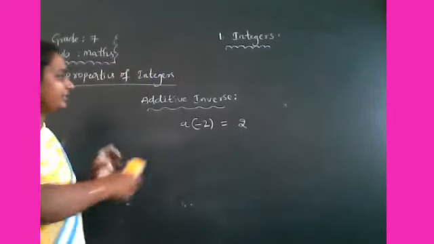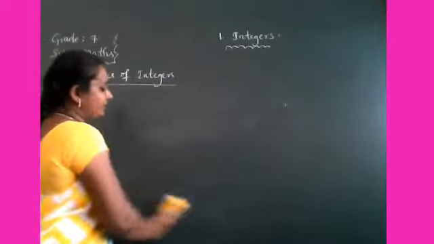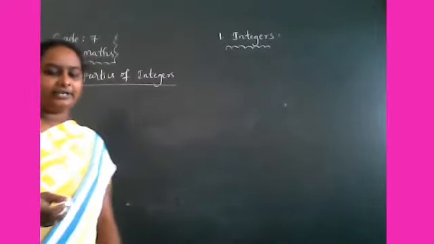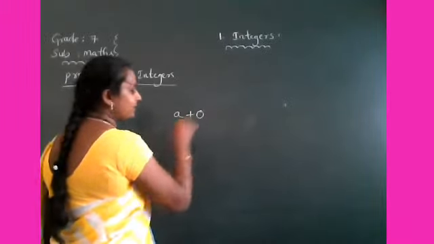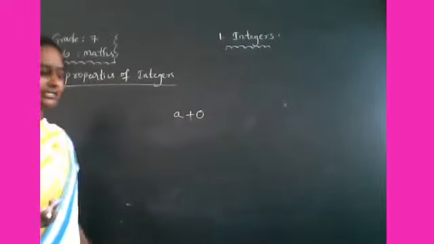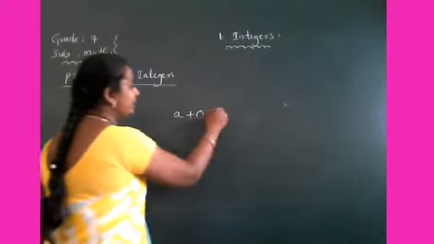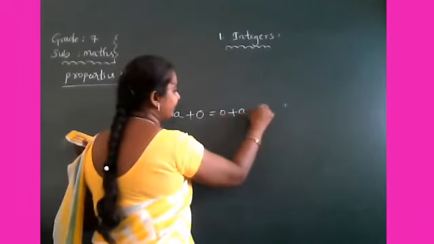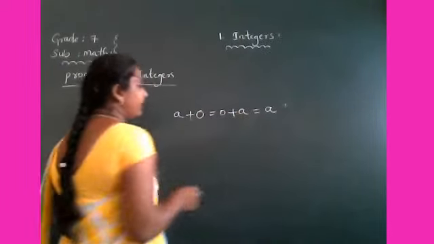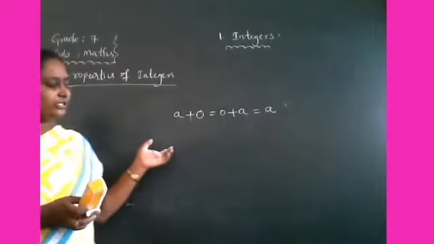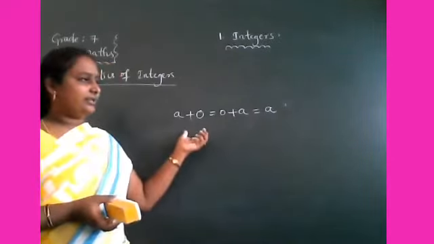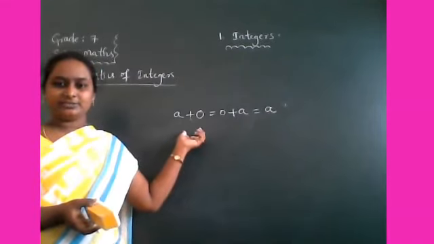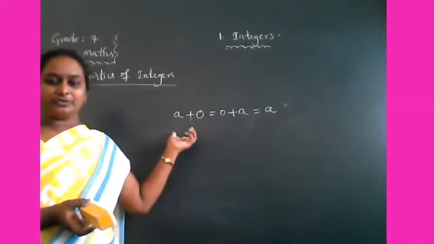Okay, now children, next you have learned additive identity. For any integer a, a plus 0 is equal to 0 plus a, both are equal to a only. So, do you know the identity? Unique identification. These words you know very well.